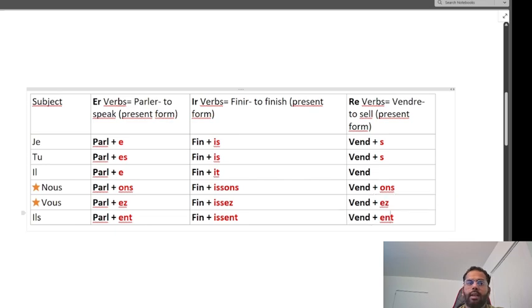That's it. When you listen to the sentence completely, you will see whether I am talking about a singular person, a plural person, or there are more people involved. Based on that, you can conjugate the verbs accordingly.